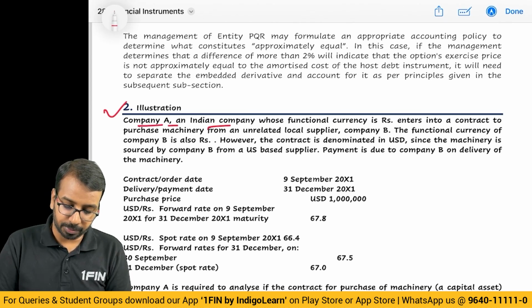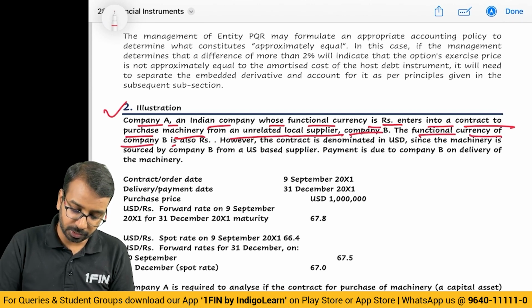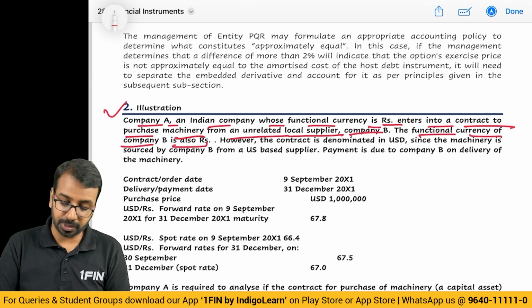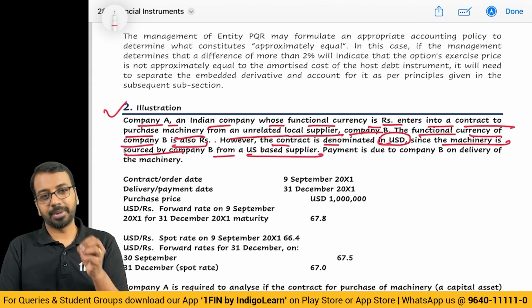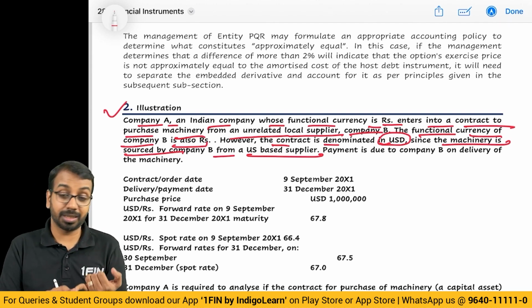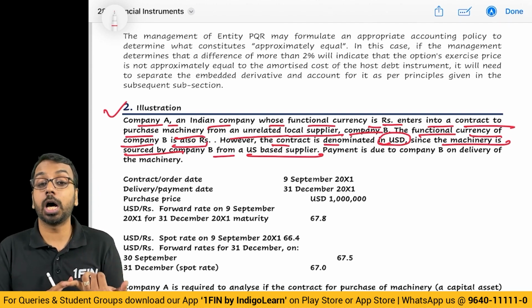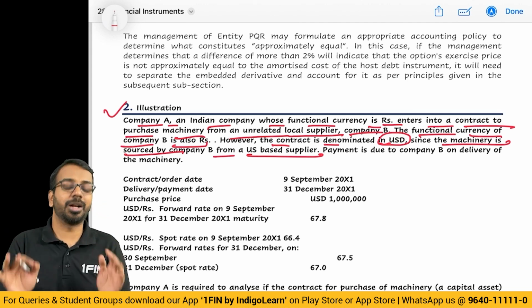Company A, an Indian company whose functional currency is rupee, enters into a contract to purchase machinery from an unrelated local supplier, Company B. The functional currency of Company B is also rupees. So both functional currencies are rupee. However, the contract is denominated in USD since the machinery is sourced from a US base. See, wherever I buy from, is it a substantial currency, is it a currency of one of the parties? No. Is machinery normally traded in USD in India? No. So even if you have imported, it doesn't make a difference.